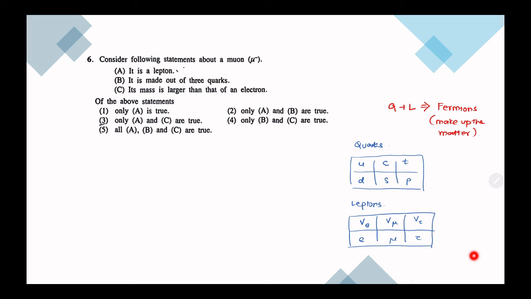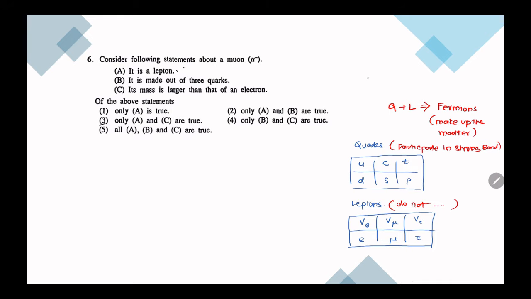And then what are these quarks and leptons? Quarks participate in the strong bond. Leptons do not participate in the strong bond. So what is this strong bond? Just think about the nucleus.